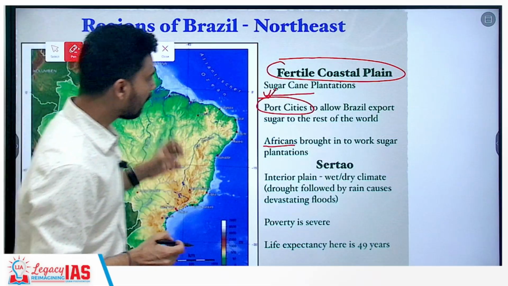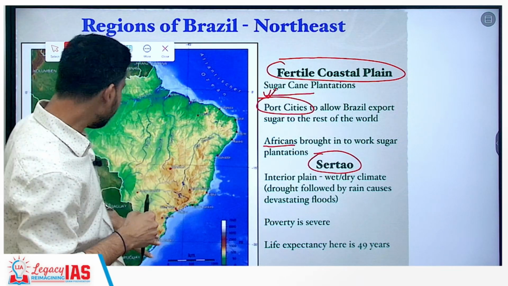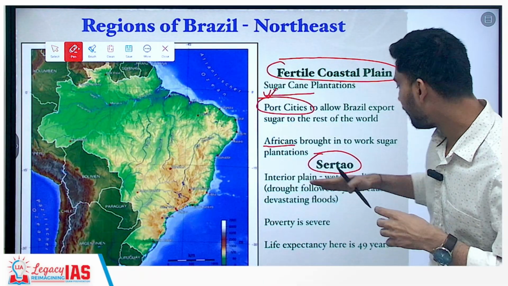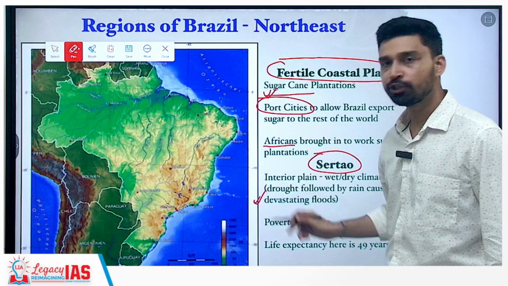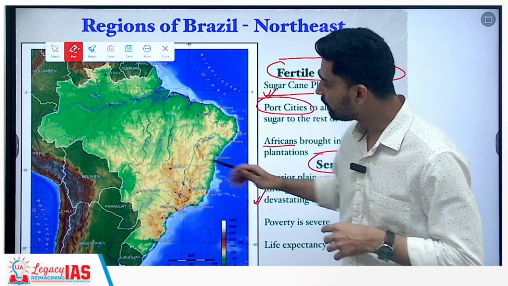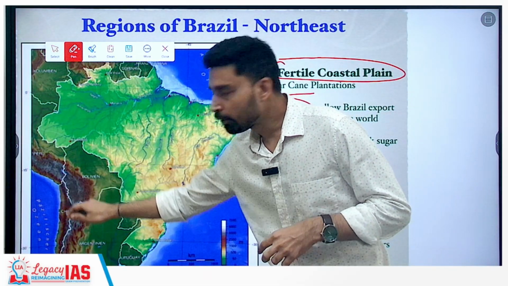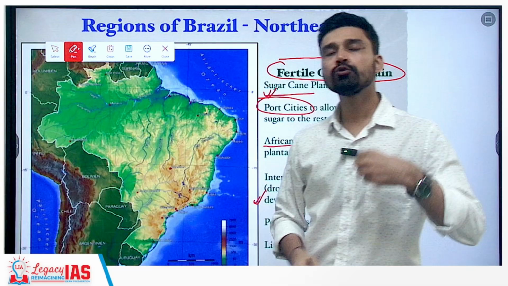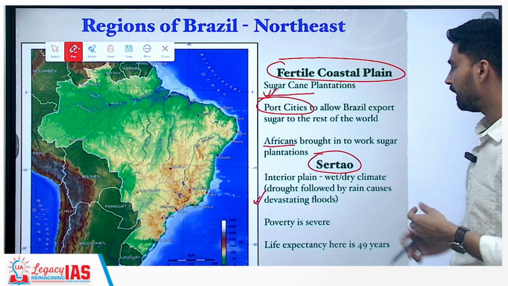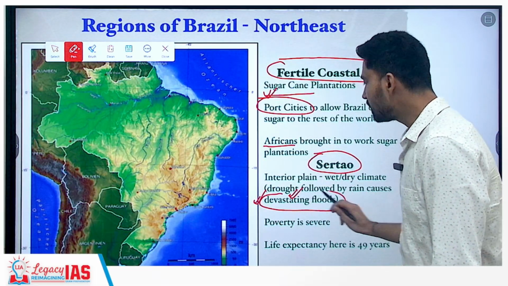Similarly, further to the east, you have another plain that is referred to as Sertão in the local language. Sertão basically refers to the interior plain of South America, which is influenced by alternate wet and dry climate, and here you have general occurrences of drought because the rainfall is very less. Because again, if you look here, the Brazilian highlands prohibit the movement of the moist winds toward this part of the plain, and this side you have the Andes mountain. So again, from the Pacific Ocean also, moisture-laden winds cannot enter the plain. So that is why the plain basically becomes a kind of dry plain, and drought becomes very severe. And whenever you have heavy rainfall, the rainfall also causes devastating floods.